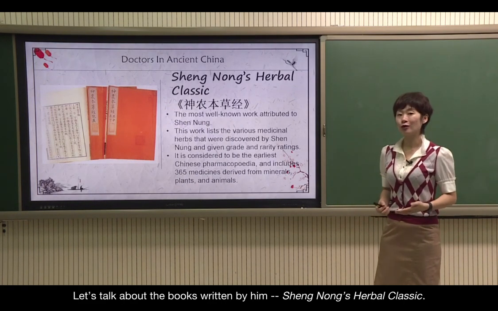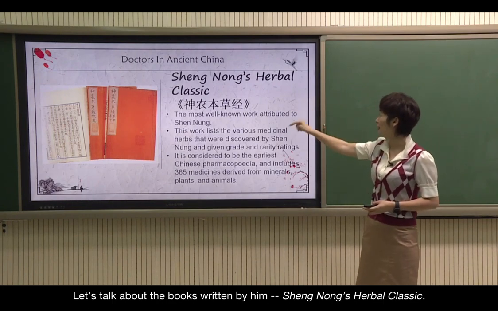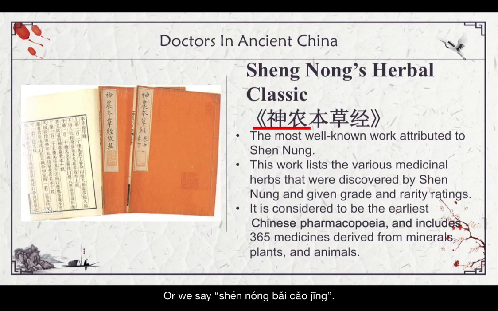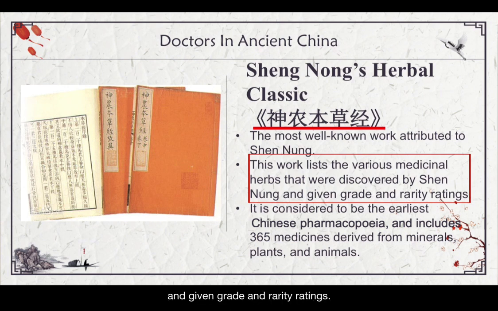And let's talk about the books written by him. Shen Nong's herbal classic, we say Shen Nong Bai Cao Jing. It's the most well-known work attributed to Shen Nong. This work lists the various medicinal herbs that were discovered by Shen Nong and given great and rarity ratings.